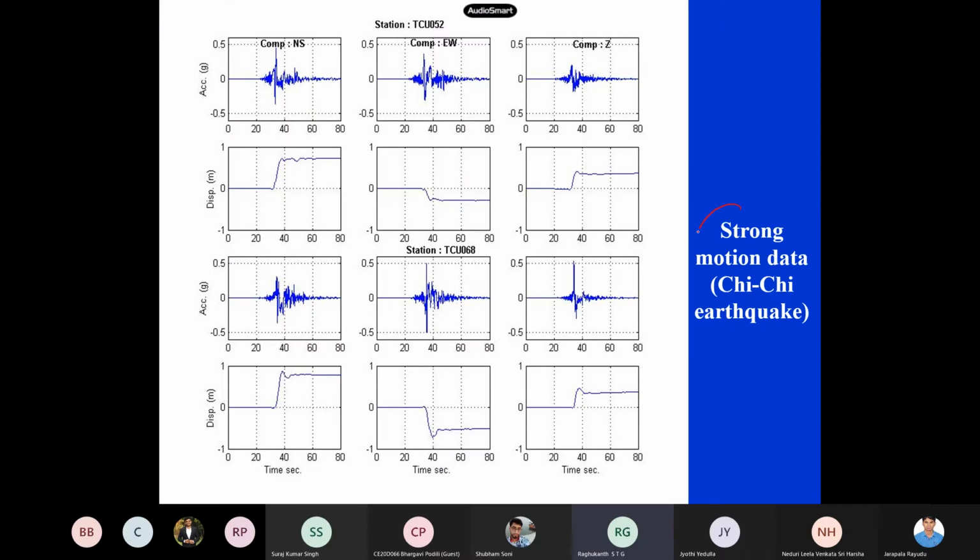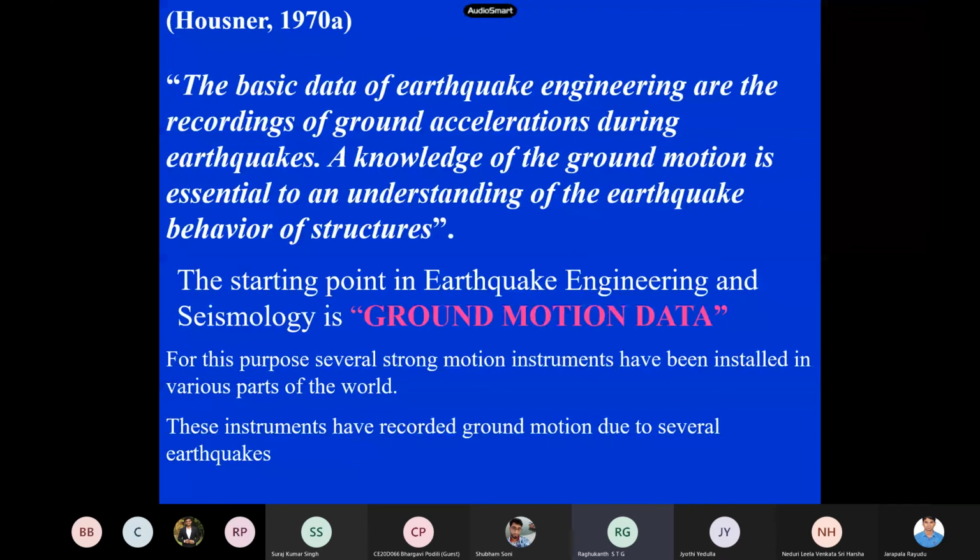So I'm showing you the strong motion data sets of the Chichi earthquake. These are the 3 accelerations. Our PGA is something around 0.5 g for the Chichi earthquake, with a magnitude of 7.6 or something like that. If you integrate accelerations, you will get velocity. If you integrate velocity, you will get displacements also. So these are the definitions of a ground motion for an earthquake engineer.